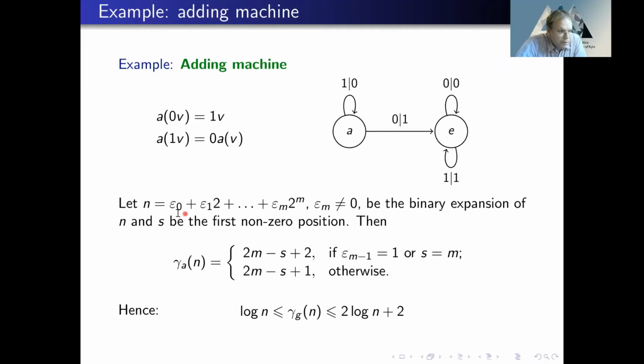If the number of zeros here is large, then the growth function is close to log n. If the first non-zero position is small, then the growth function is close to 2 log n. So the growth is logarithmic. However, if you divide by the logarithm, there is no limit. So this function oscillates between 2 logarithmic functions.